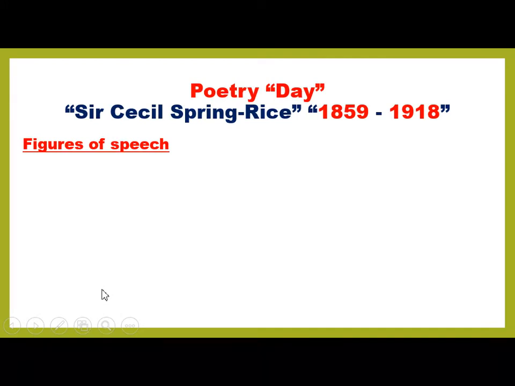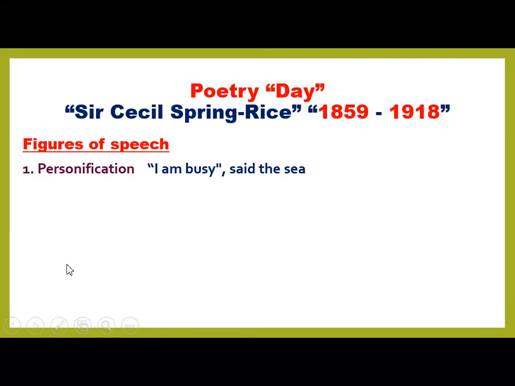What are the figures of speech? Number 1, personification of "I am busy, says the sea." Now, the poet imagines the sea as a man, and this man is not free. He doesn't have free time. So he imagines the sea as a man talking to us and saying to us, I am busy.